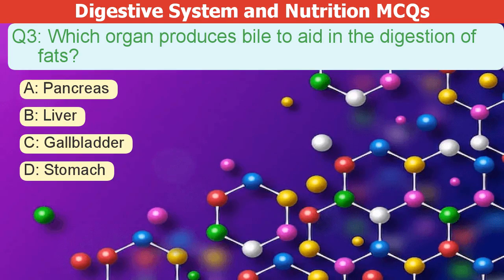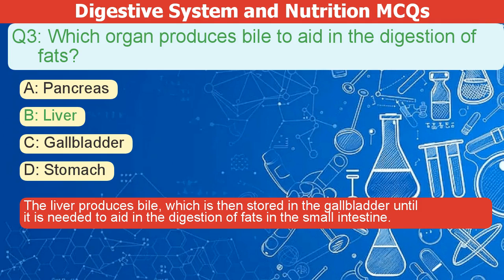Which organ produces bile to aid in the digestion of fats? A. Pancreas. B. Liver. C. Gallbladder. D. Stomach. The correct answer is B. The liver produces bile. Bile is stored in the gallbladder. It's used to help digest fats in the small intestine.